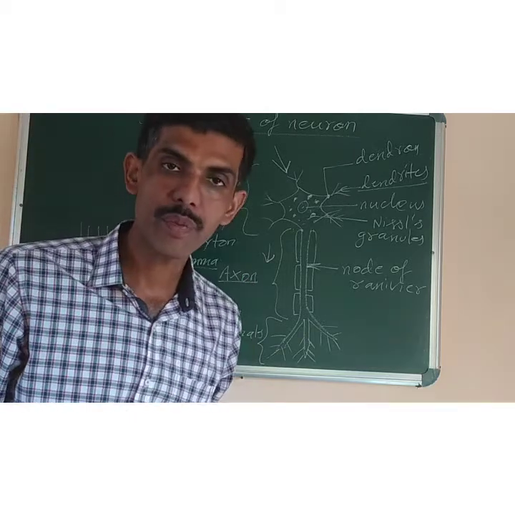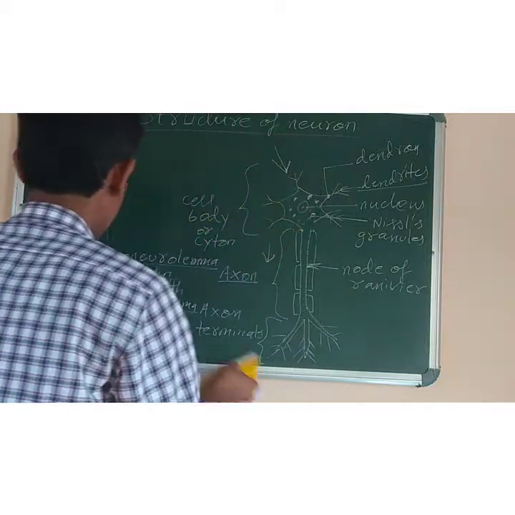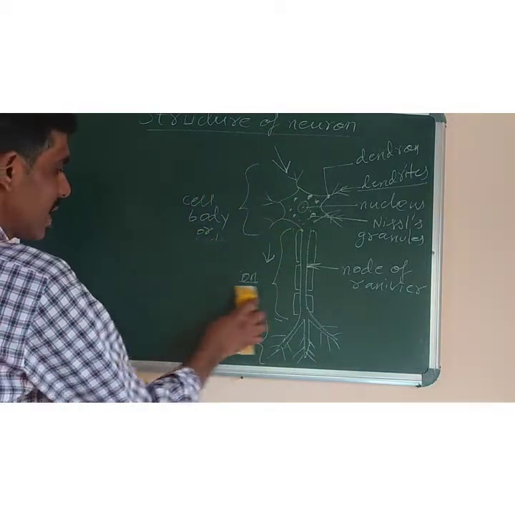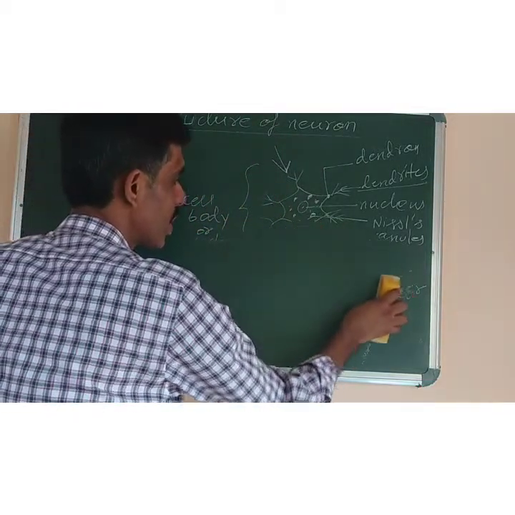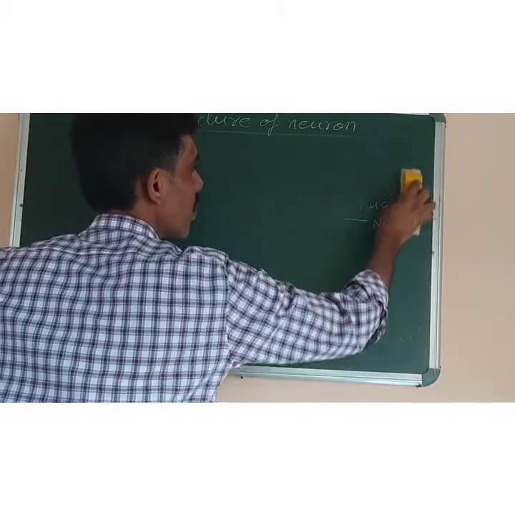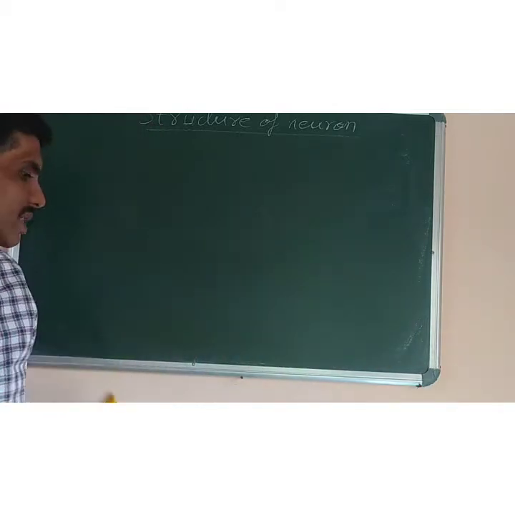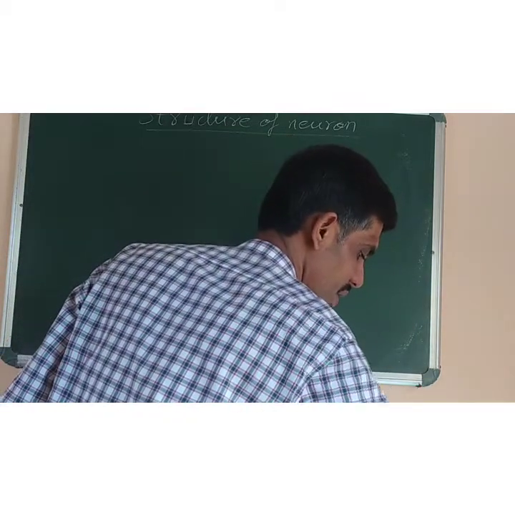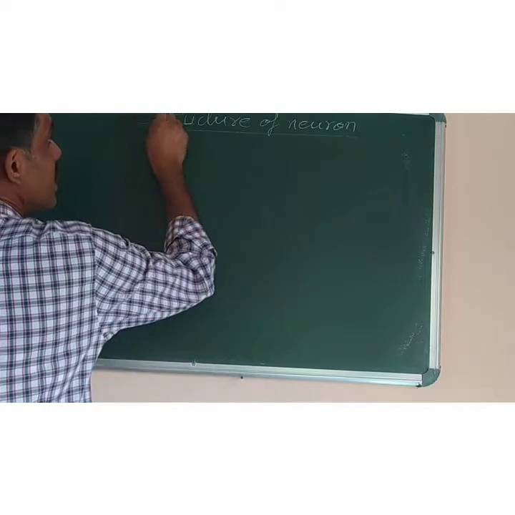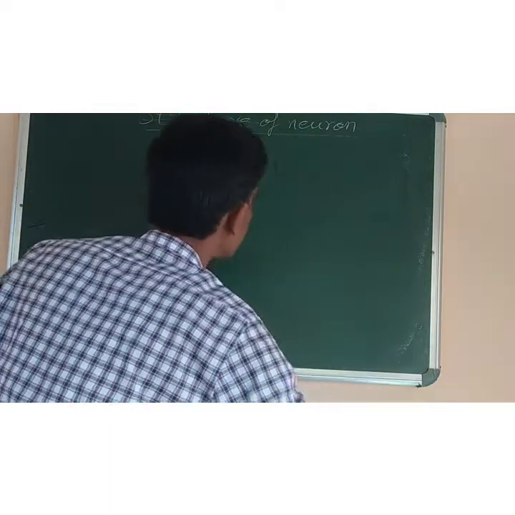Okay. Now next we have to study types of neurons. Alright. There are 3 types of neuron. What are they? Sensory neuron, motor neuron, and mixed neuron. Sensory neurons are the ones which carry messages from the sense organs to the brain or spinal cord. Alright. So now instead of structure, next we have the types of neuron. I'll just rub it.